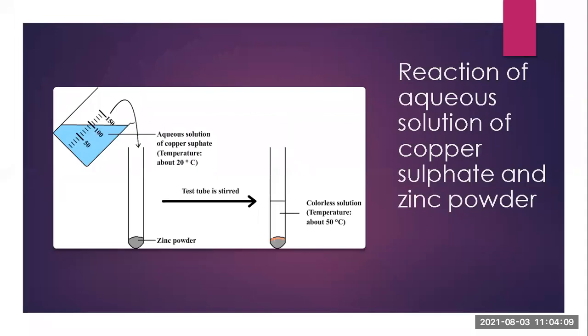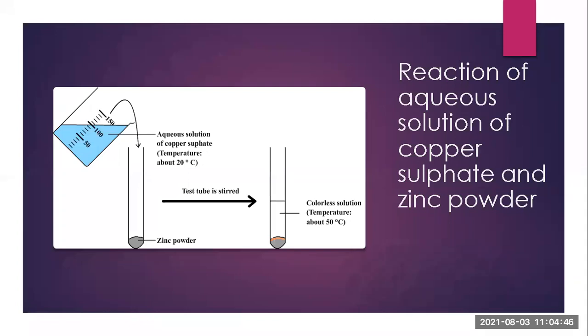Now you can see that both physical and chemical changes appear in this reaction. First, how can we see the physical change? With the help of color: CuSO4 was blue, you can see in the beaker. It is blue colored. When you pour it in the test tube, it gets converted into colorless. That means the physical change is the color of the composition changing. First it was blue in color and now it is colorless. And why is this happening? Because of the chemical change.